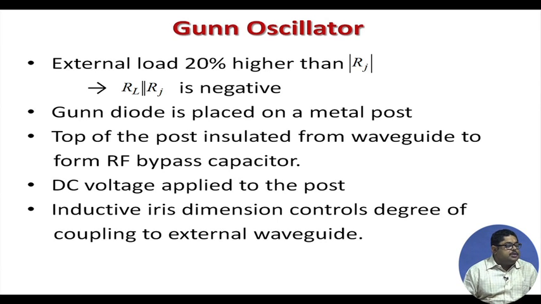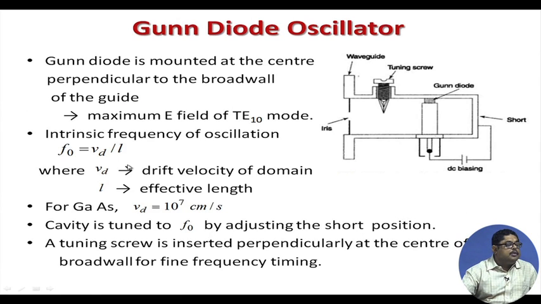Inductive iris dimension controls the degree of coupling to the external waveguide. See, this is the iris. Whatever this oscillator is producing, the iris is a capacitive thing, so from there, by capacitive coupling, it takes the RF to the outside.